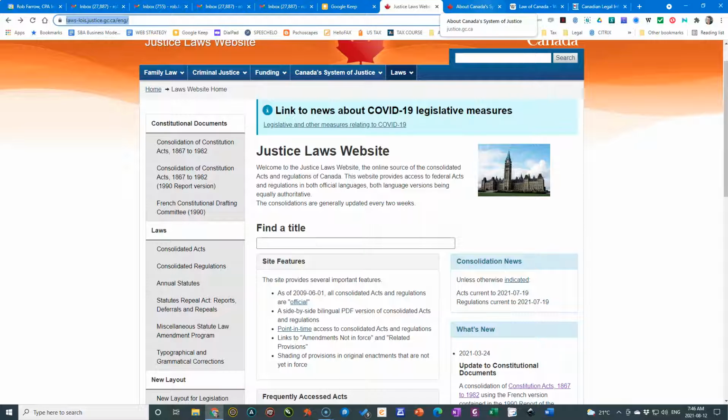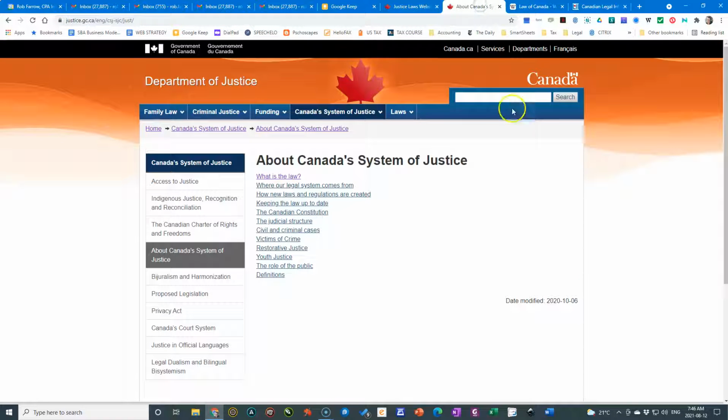If we look a little further, they have a site which goes through Canada's justice system. We've actually pulled a PDF that reproduces this information, but you can go online and look at it here, or you can look at the PDF that we pulled together for you.